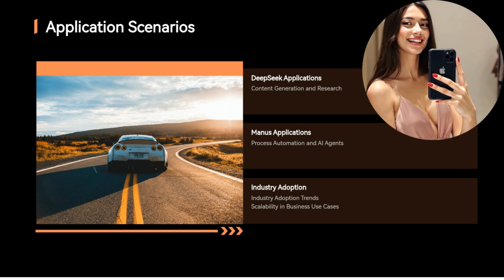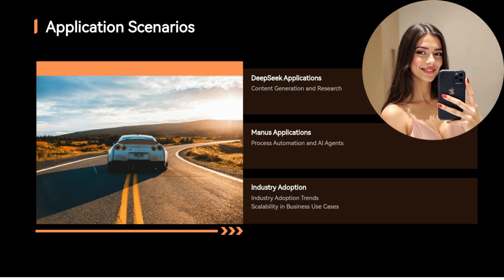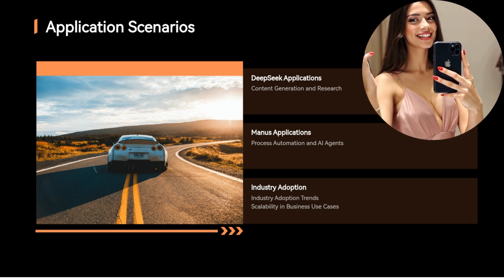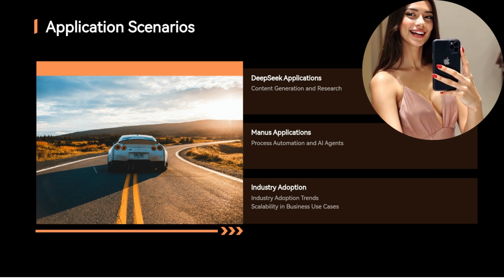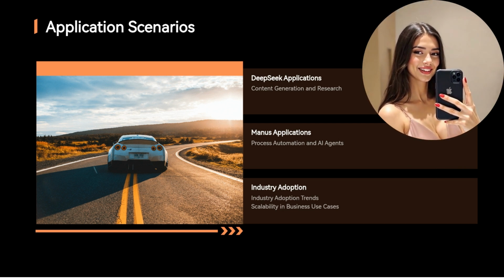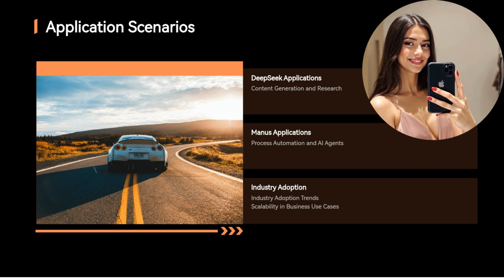Transparency is another key issue. AI models must provide explanations for their outputs, ensuring that users understand how decisions are made. As AI adoption grows, establishing ethical AI governance frameworks will be critical for both models.